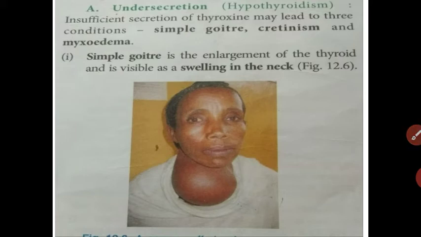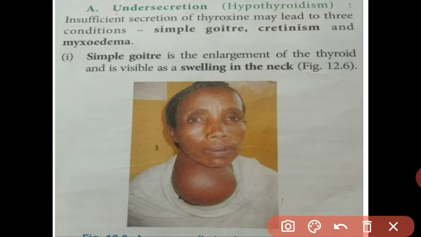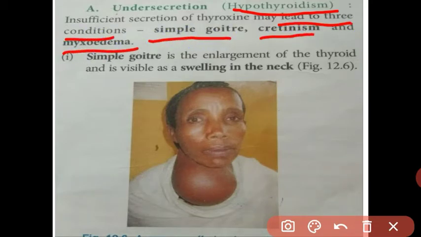The hyposecretion of thyroxine hormone is called hypothyroidism, and hypothyroidism leads to three conditions: simple goiter, cretinism, and myxedema. These three conditions are created in our body if the thyroxine hormone is less secreted.